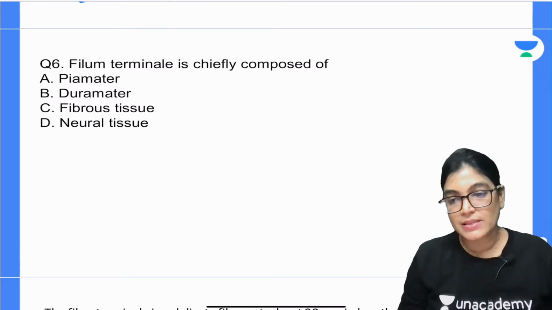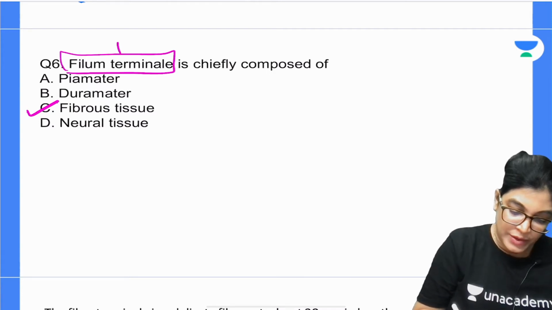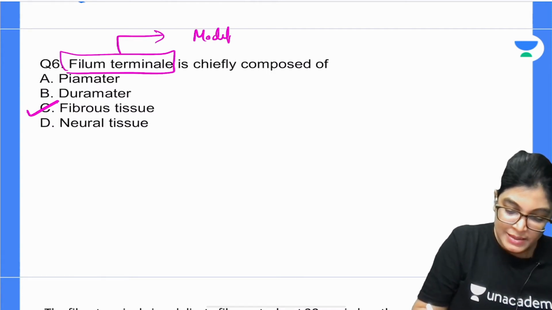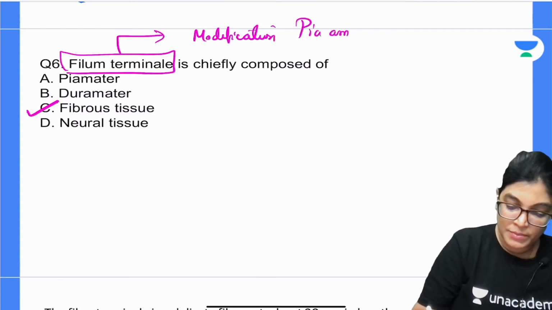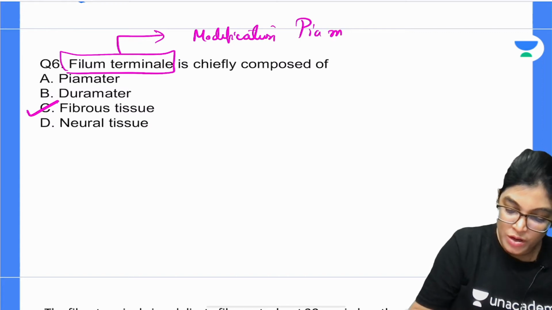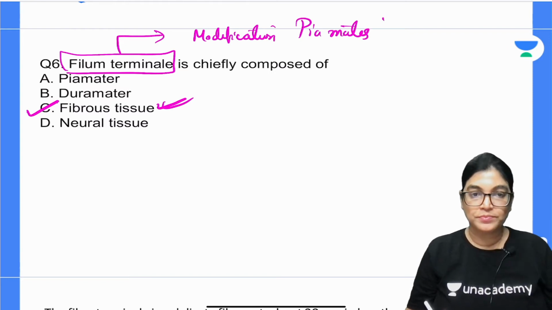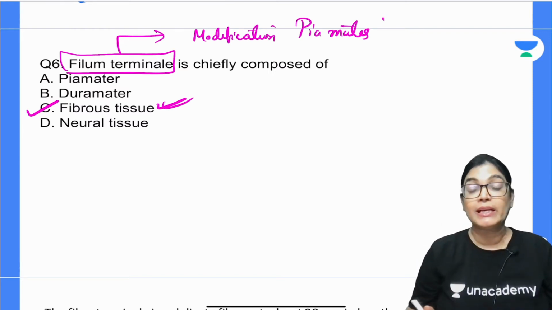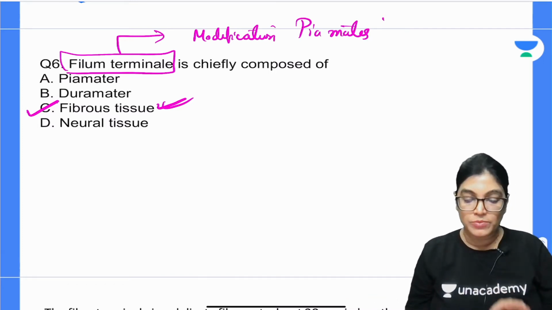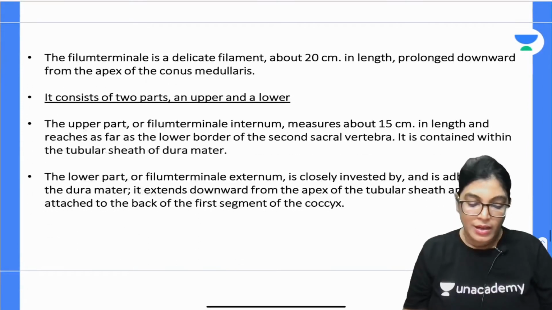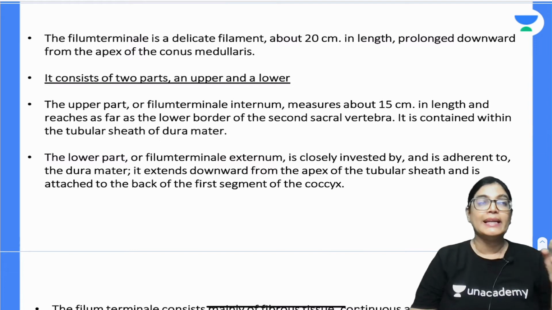Actually, my dear aspirants, the correct answer is fibrous tissue. We know that filum terminale is a modification of pia mater. We have studied that it's a modification of pia mater. But if the question asks for the major structure forming the composition of filum terminale, we will go with fibrous tissue as the best answer. Also, a slight detail of filum terminale, the extension, what is filum terminale internum, what is filum terminale externum. So let me just brief it out. What is filum terminale? It's a modification of pia mater and it is a delicate filament.